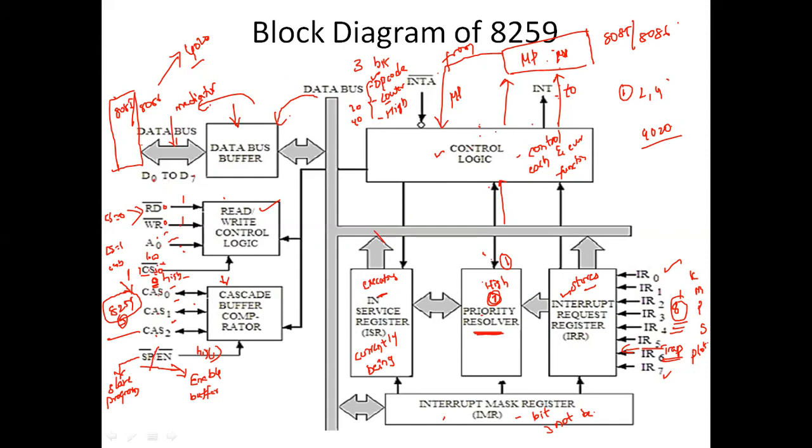Why? Because 8086 can handle only 2 interrupts and 8085 can handle only 5 interrupts. If you want to give more interrupts, we have to place this 8259 in the middle of 8085 and the interrupts. Irrespective of how many interrupts there are, the priority resolver is going to select the one highest priority interrupt and send it to the processor. This is how the execution of 8259 is done. Hope you understood. Listen to the video twice so that you have much better clarity regarding this 8259.